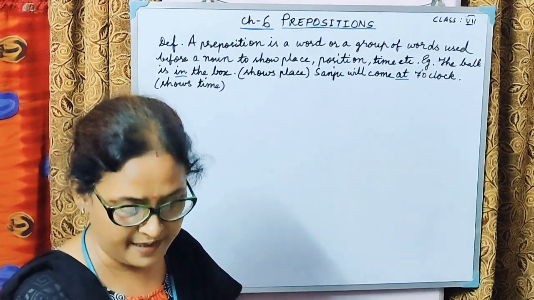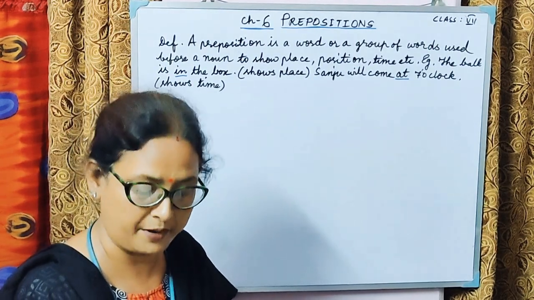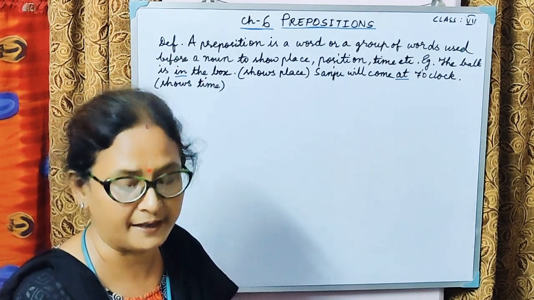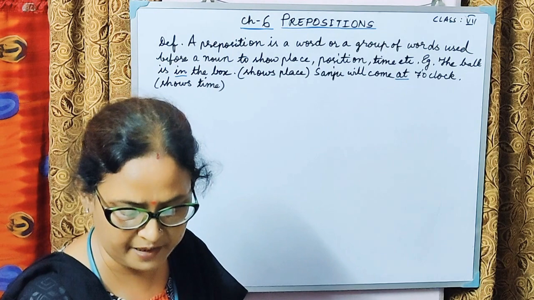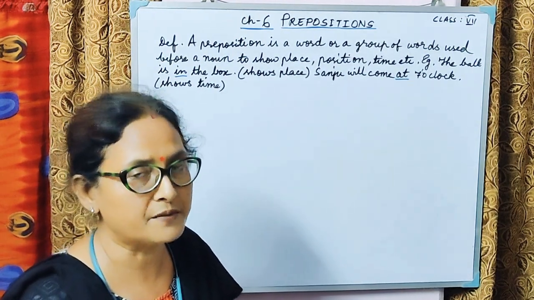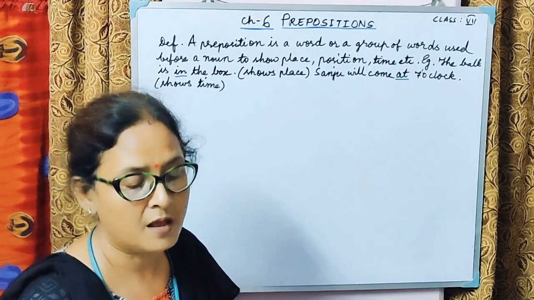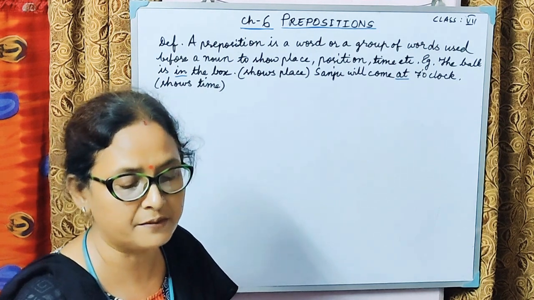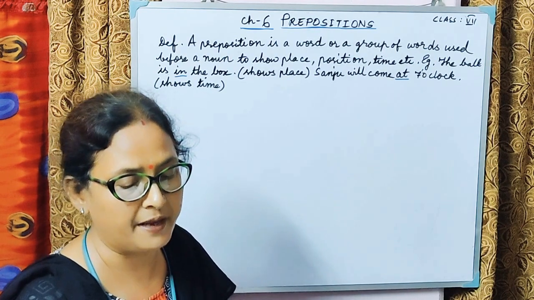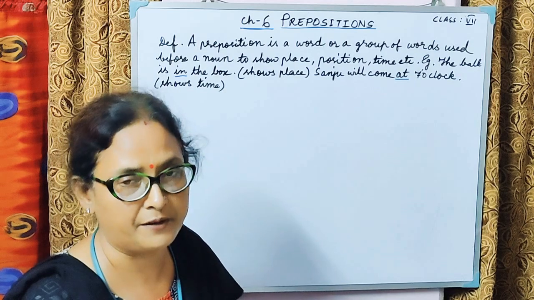Since is used to talk of a period starting from a point of time and usually comes after a verb in the perfect tense. Like Naresh and Smita have been living in Bhopal since 2007. So this is the use of since. Then from is used for a point of time and not used with verbs in a perfect tense, like the summer holidays will begin from May 20. Here it's talking about a point of time.